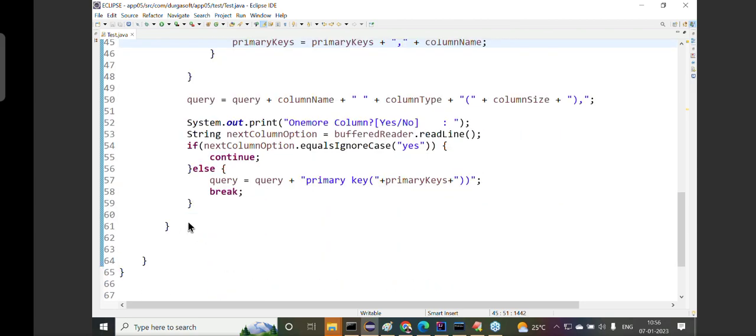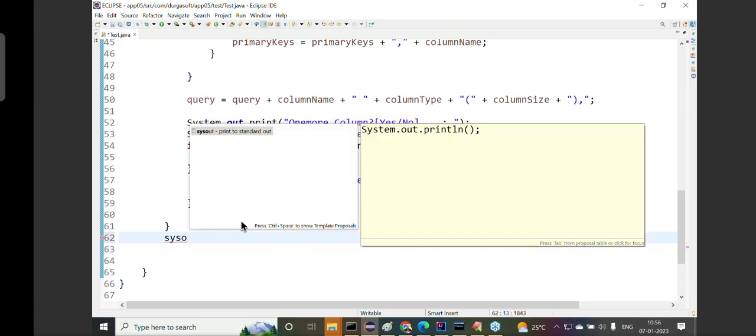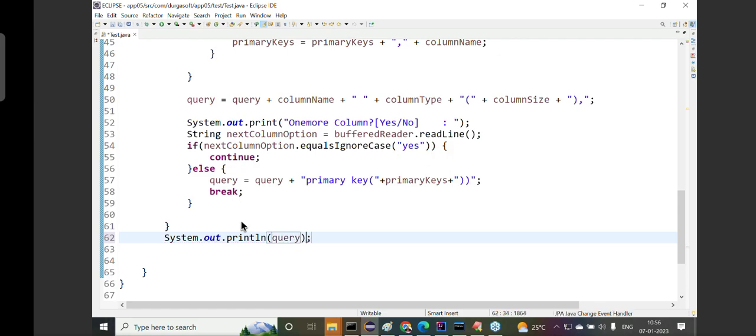Now let me display the value again. After completion of this while loop, the break statement also we are able to get. Now System.out.println, I want to display the query. First let me check whether my query is right or wrong. If my query is right, then I'll execute this query and I'm able to create a table in the database. Before going to execute it, let me check it. Now let me execute this program.